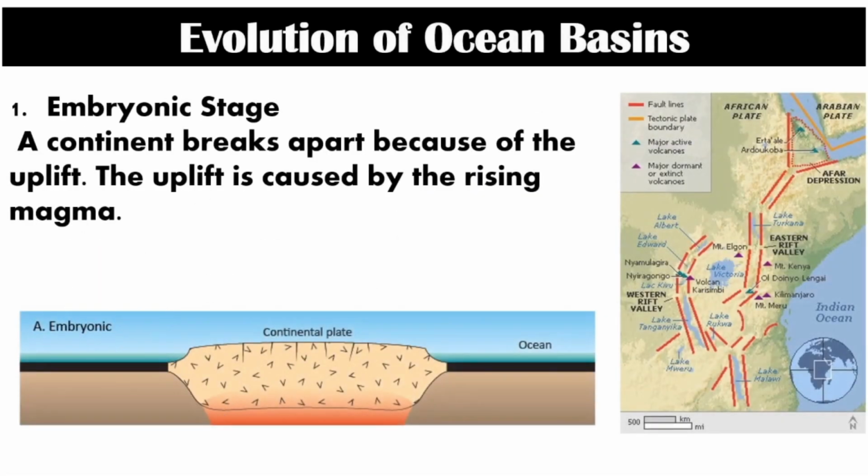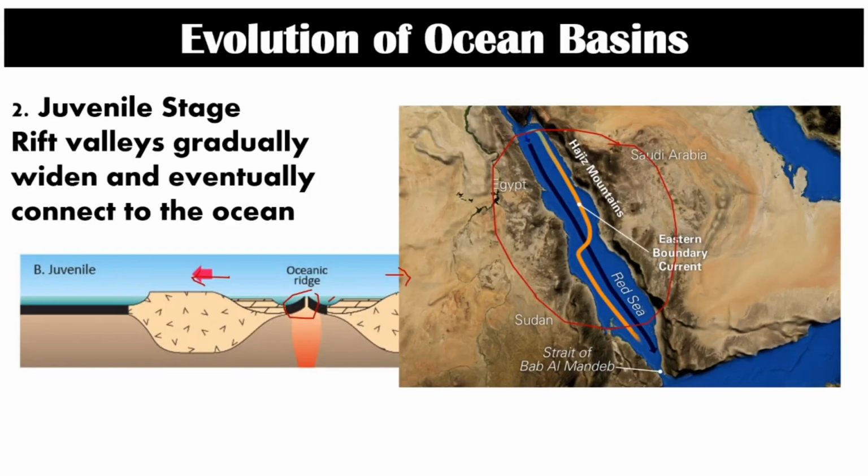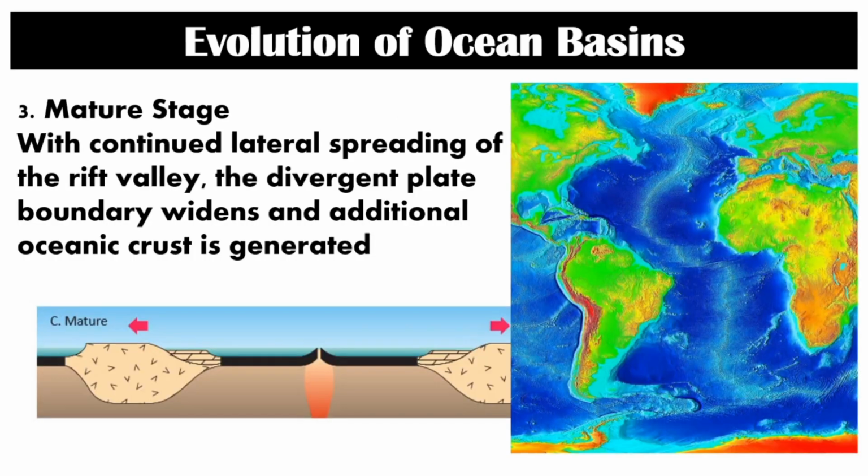First is the embryonic stage, where a continent breaks apart because of the uplift. The second one is the juvenile stage, where rift valleys gradually widen and eventually connect to the ocean. The next stage is the mature stage, with continued lateral spreading of the rift valley. The divergent plate boundary widens and additional oceanic crust is generated.